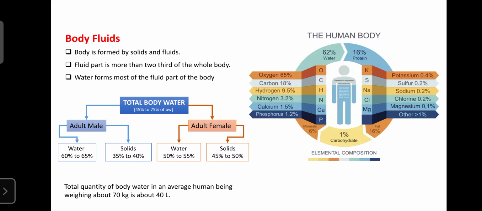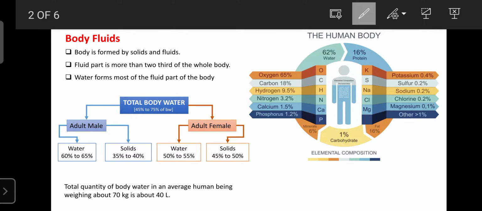Body fluids mainly consist of water, that is 62%, and as well as 16% proteins, then 6% minerals, 1% carbohydrates and 16% fat. So these are the basic components of the human body. The body is mainly formed by solids as well as fluids.